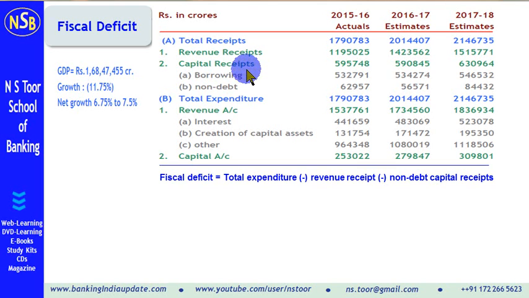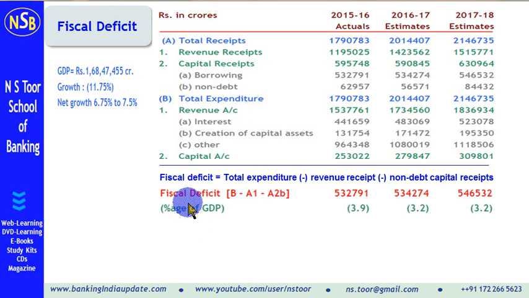Now based on this, we can make the calculation. So fiscal deficit is equal to B, that is total expenditure, minus A1, that is revenue receipt, minus A2B, that is non-debt capital receipts.